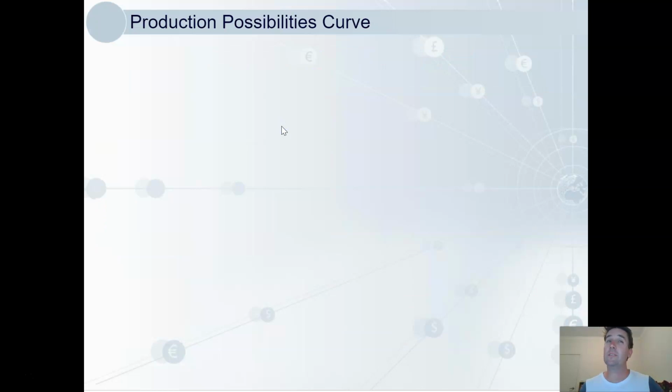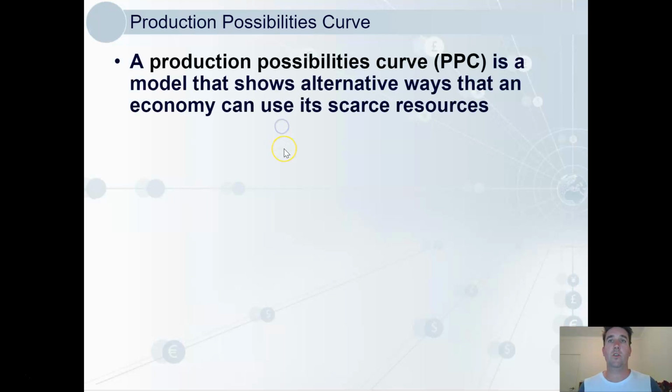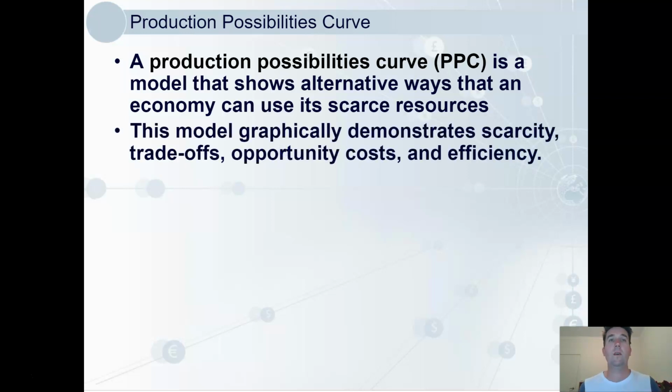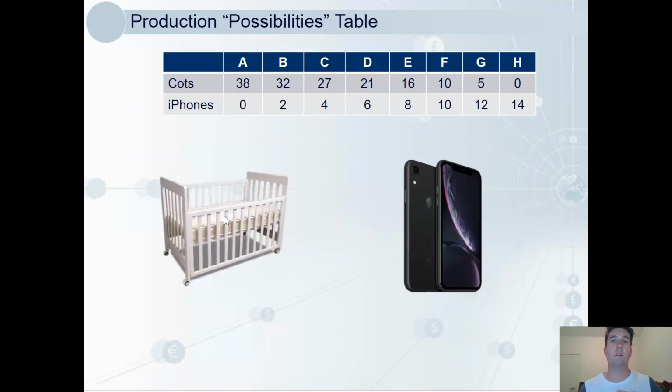Now, economists love to work with models, so we're going to look at our first economic model here, the production possibilities curve. Now, this can show trade-offs, opportunity costs, and two of our key concepts, scarcity and efficiency. In this model, we're going to assume, and economists love making assumptions, that an economy can only make two goods. In this case, cots and iPhones. And yes, I did come up with this while I was trying to get my baby to sleep a few years ago.